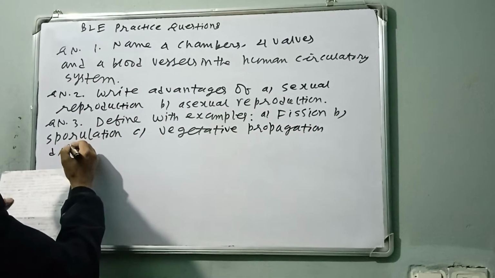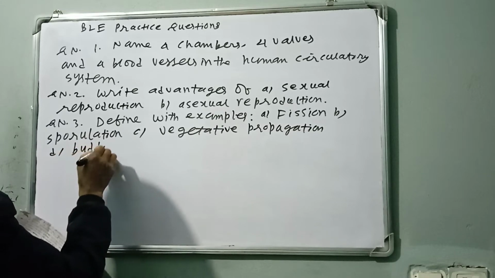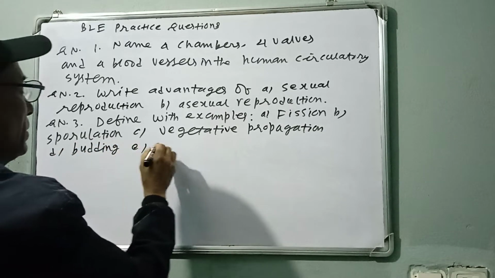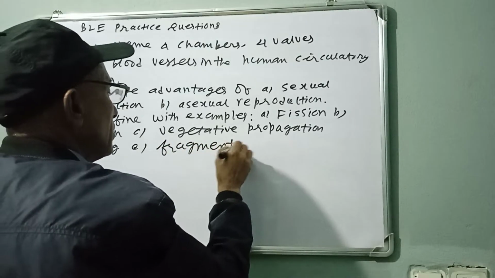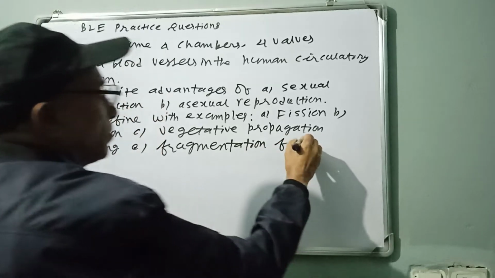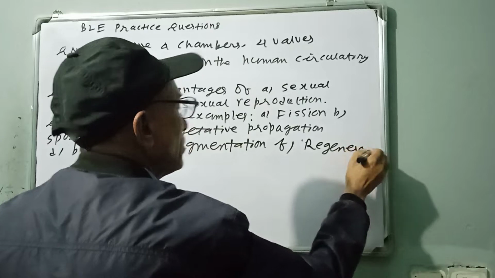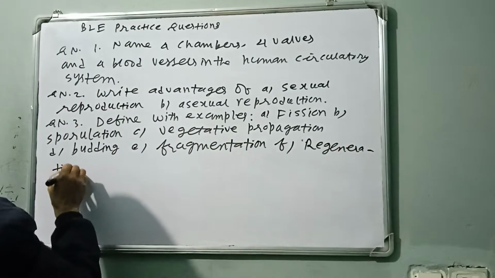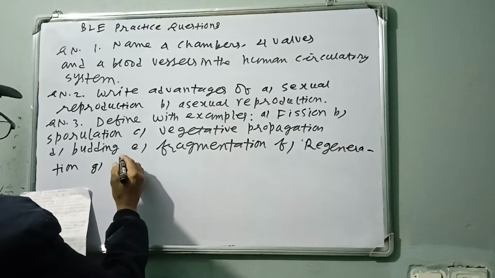D, budding. E, fragmentation. Regeneration.